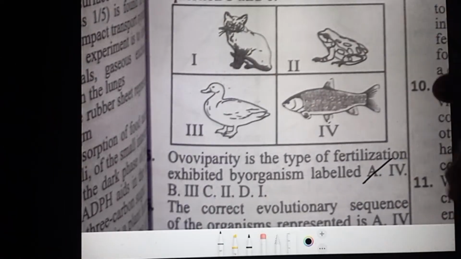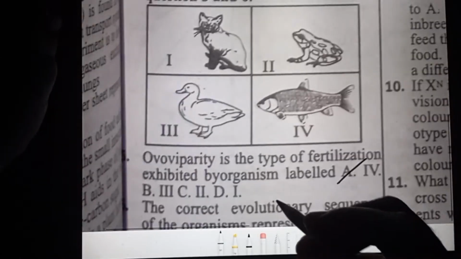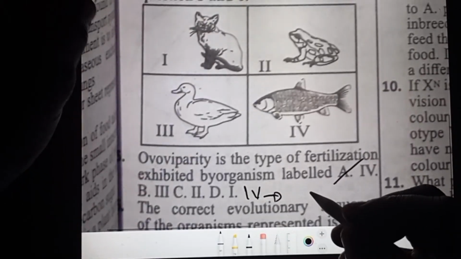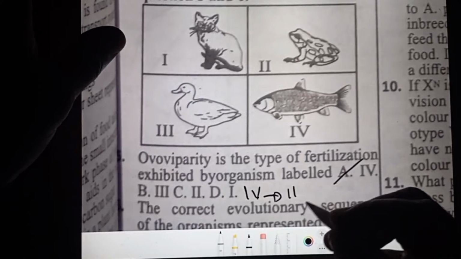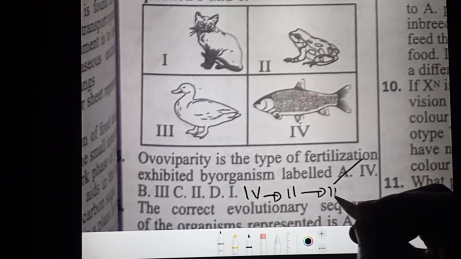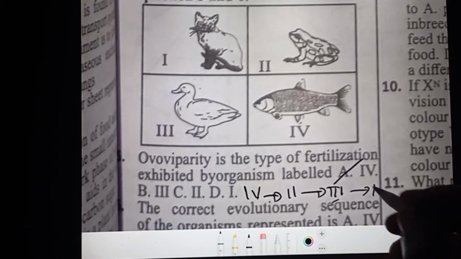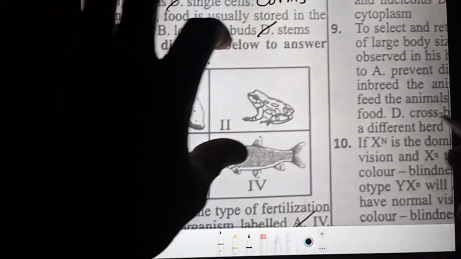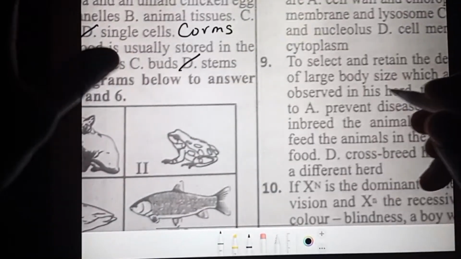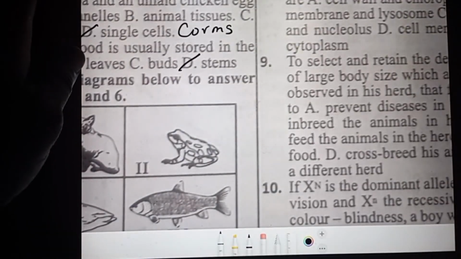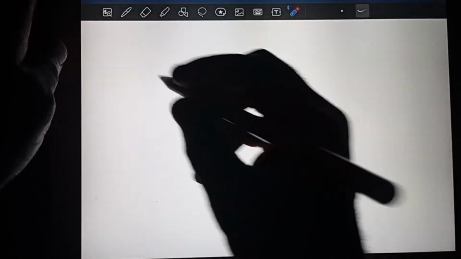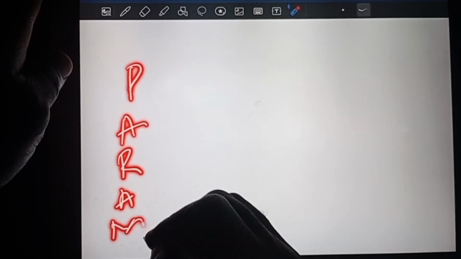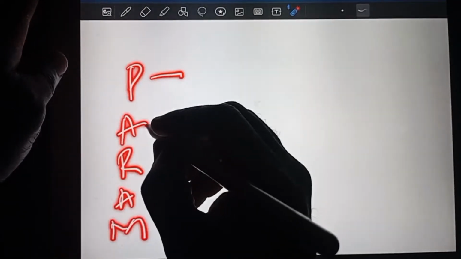So the option that will be correct should be the one that starts with the correct evolutionary sequence, from IV to II to III, and eventually to I. So the most advanced should be the mammal. You can use the acronym PARAM. You can use this acronym to solve the whole thing. PARAM. Pisces, the correct order.